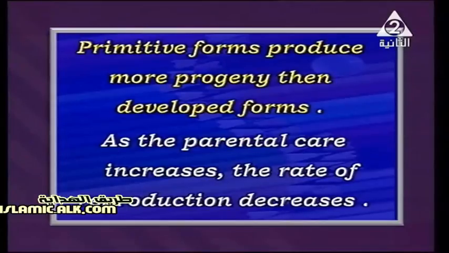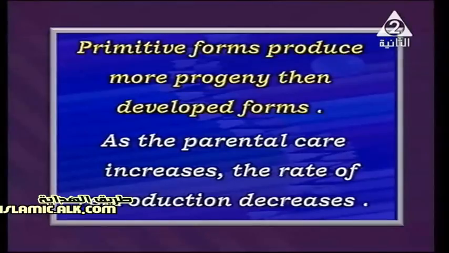Simply, if a female of a higher vertebrate gives just one individual each year, she will care for that offspring much more than any animal or living organism that gives about 100 or more offspring per year. It's simply an inverse relation. So we have an inverse relation between primitive and developed forms by the number of progeny or offspring. In the same way, we also have an inverse relation: as parental care increases, the rate of reproduction decreases, and vice versa.